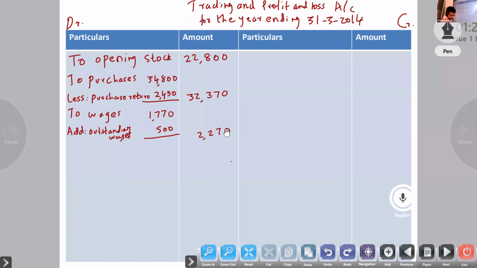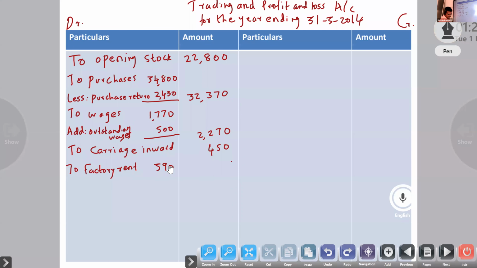Next, carriage inward, no adjustment, 450. Next, factory rent, factory expenses, trading account, factory rent 390.